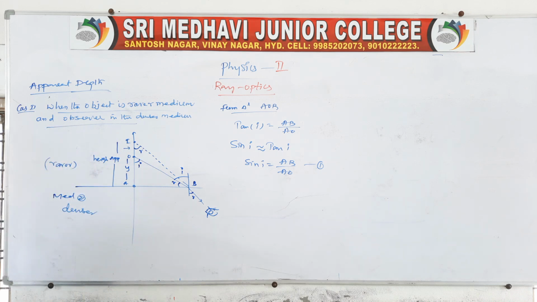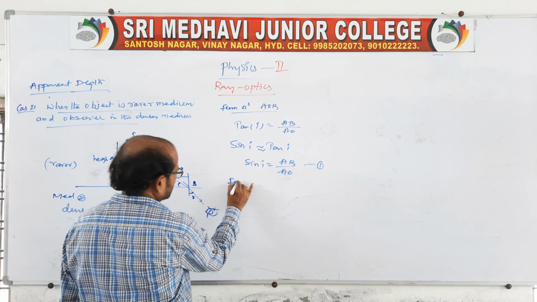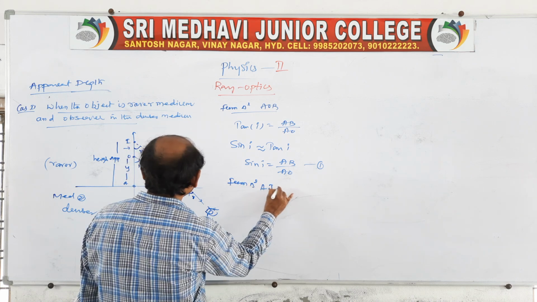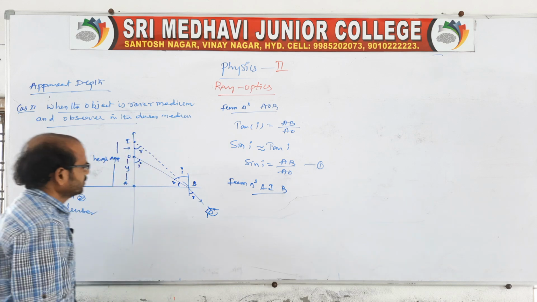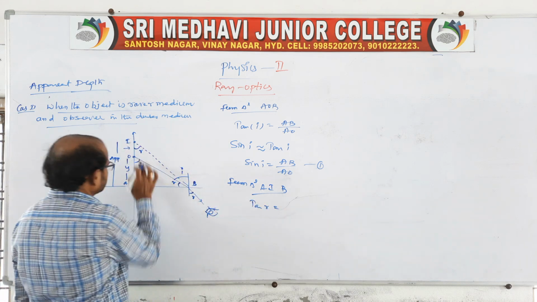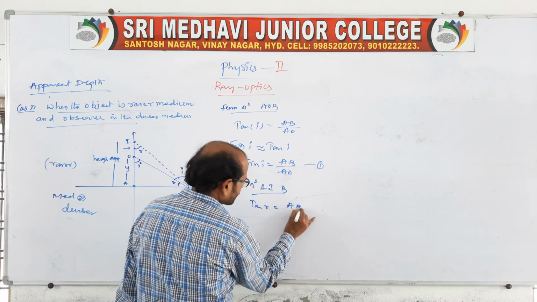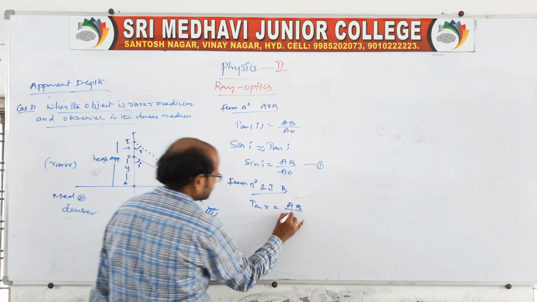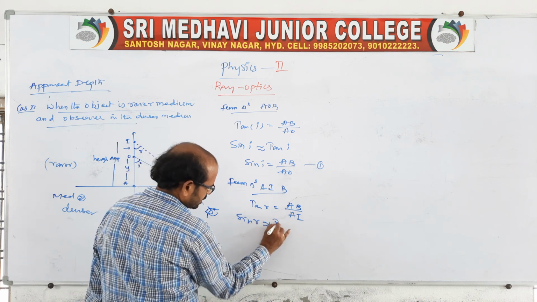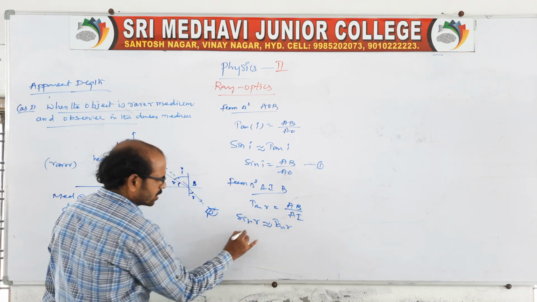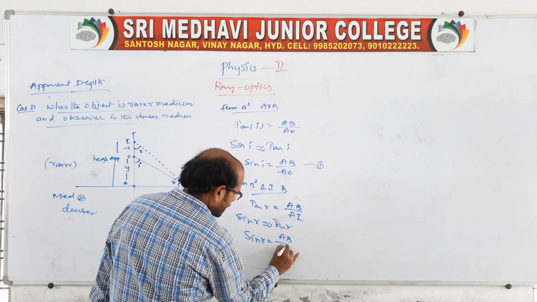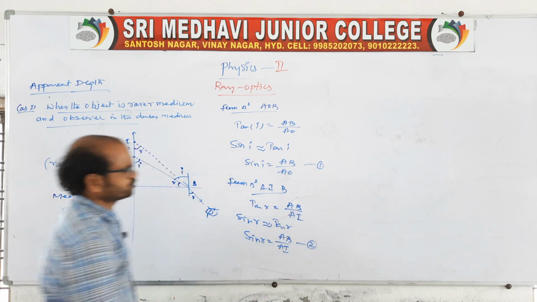In the same way, take the next triangle, AIB. From triangle AIB, tan R is equal to opposite by adjacent, AB by AI. Here again sin R is almost equal to tan R because the angles are very small. So sin R is equal to AB by AI, equation 2.